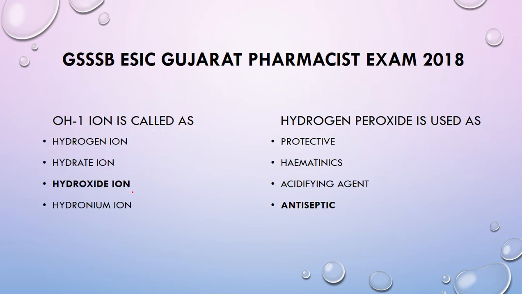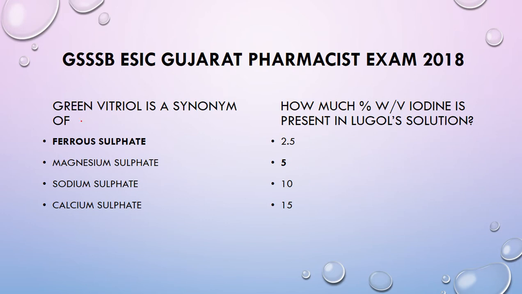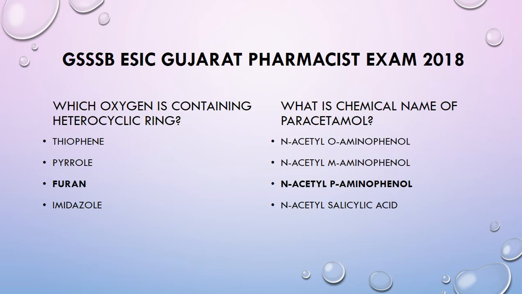OH-1 ion is called hydroxide ion. Hydrogen peroxide is used as antiseptic. Green vitriol is a synonym of ferrous sulfate. How much percentage weight by volume iodine is present in Lugol solution? That is 5%. Which oxygen containing heterocyclic ring? Furan. What is the chemical name of paracetamol? Acetyl para-aminophenol.